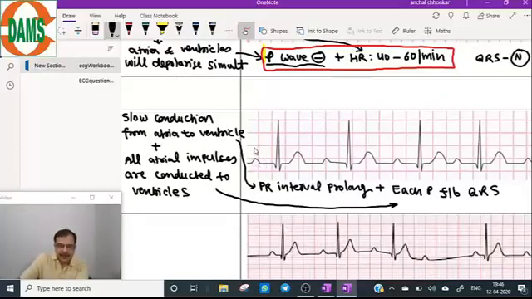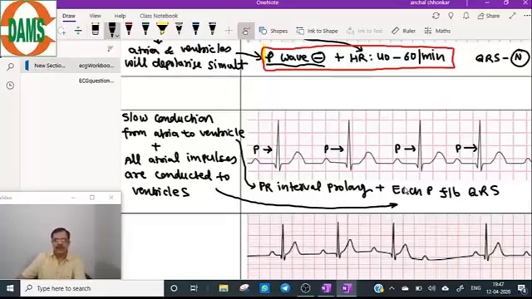Visualize these diagrams. So here is the P wave, and after each P wave you can see there is a QRS complex. So the first criterion is justified: each P followed by QRS, because all the atrial impulses are going to the ventricles, but they are going slowly through the AV node. So PR interval is prolonged.